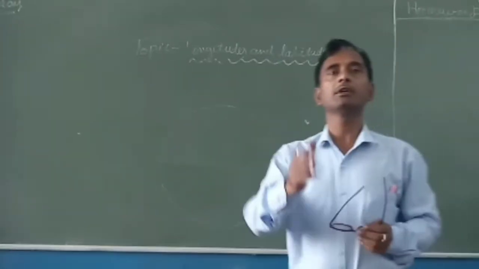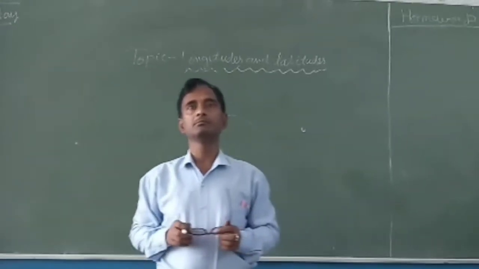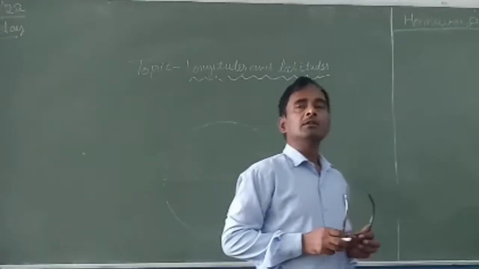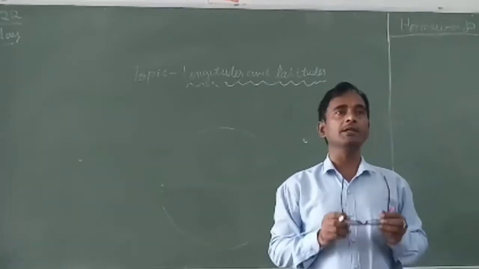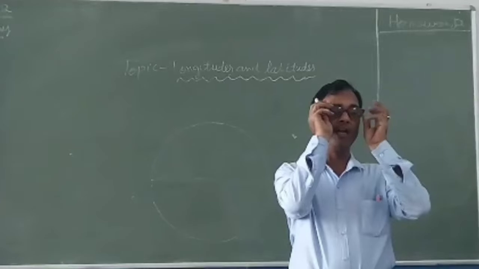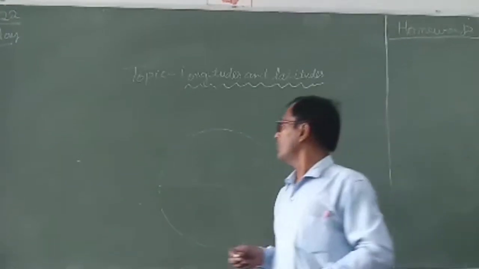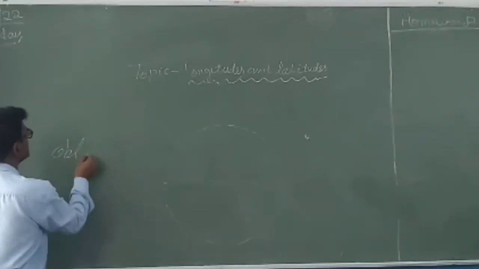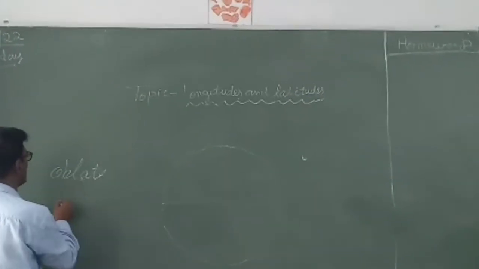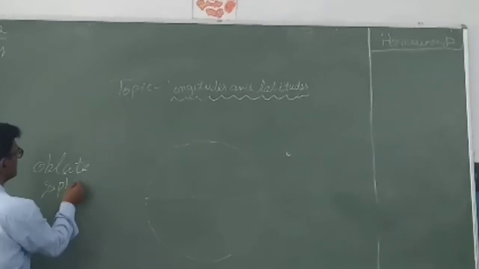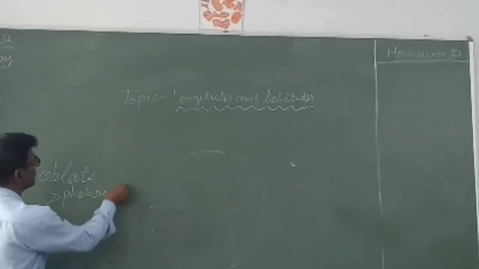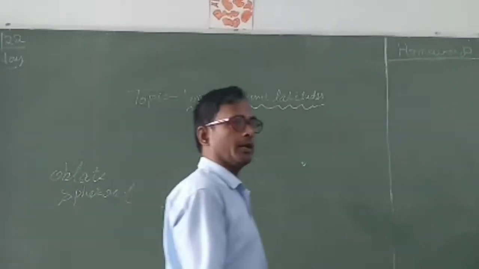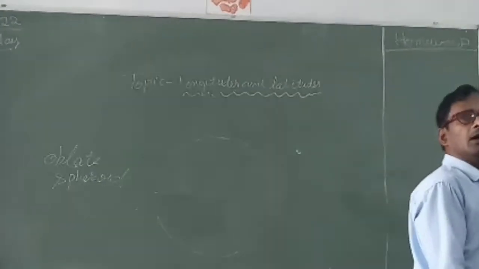Yes, Pragati. Stand up, beta. Sir, oblate spheroid. Exactly. Right answer, beta. Well done. The true shape of the earth is oblate spheroid. Understand? Just like, in another word, an orange.